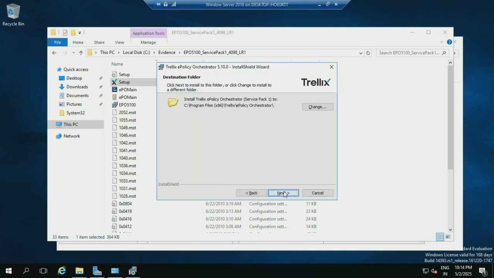Click on next. Next. First of all, it is searching for the domain controller. Next, it is searching for the SQL server, database information.